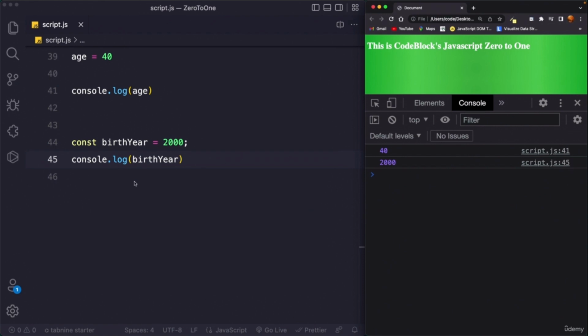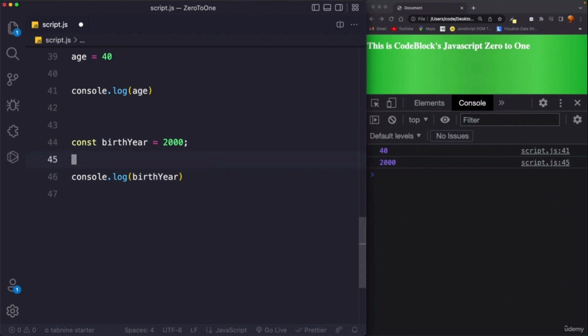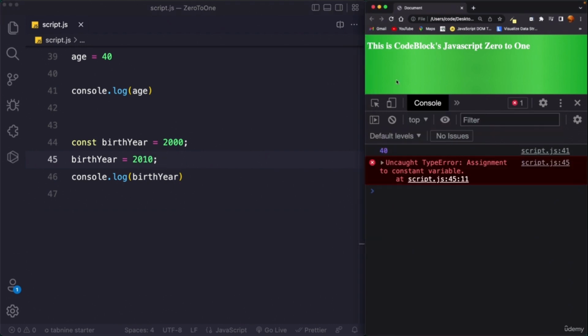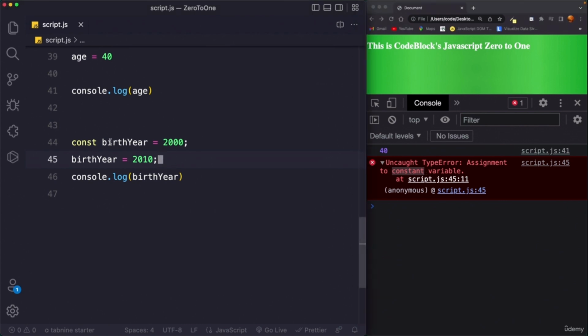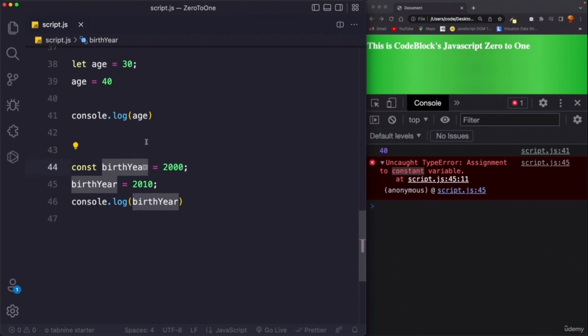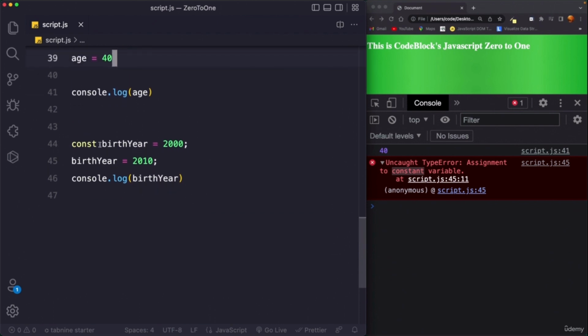So what actually is happening here? I just told you that the value of a const cannot be changed. So if we try to do something like birthYear equals 2010 and I save and refresh, you can see we get a type error. It says assignment to constant variable. So again, remember, let's value can be changed, but a const value cannot be changed. That's why it is called constant. Let me write down the comments over here so that when I provide you the final file, you can actually check it.